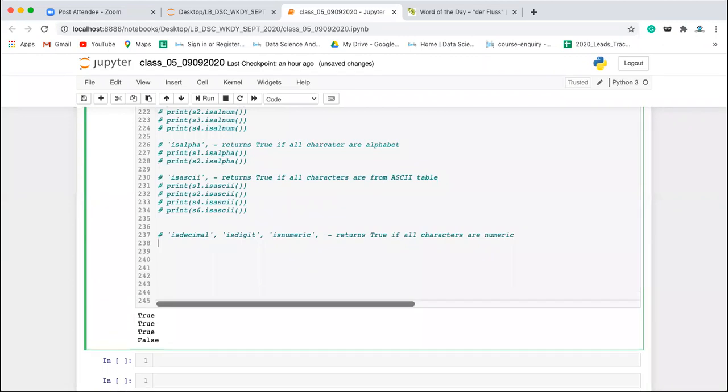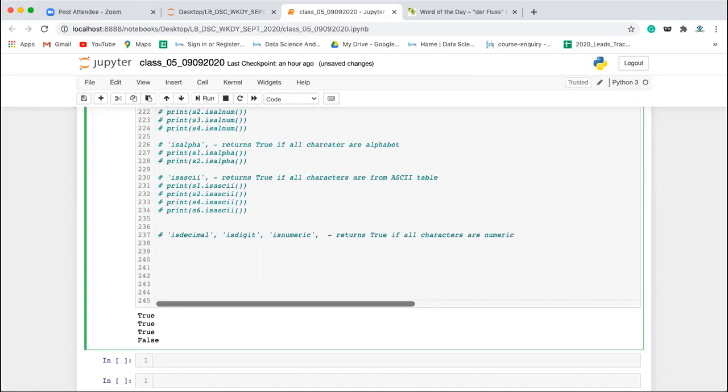Okay, now let's say if I'm checking is decimal, or if you are checking is digit. Only the is numeric function accepts Unicode, integers, subscript, superscript, fractions, Roman numerals, everything as the numeric value.